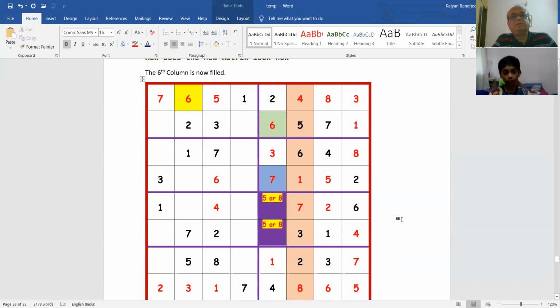Now let us see. Why there is 5 or 8? See why there is 5 or 8? Because you see this box. In this box, 2 empty spaces are there.